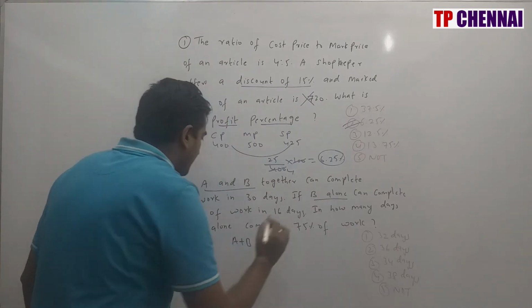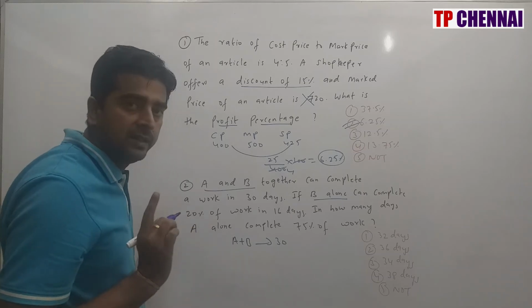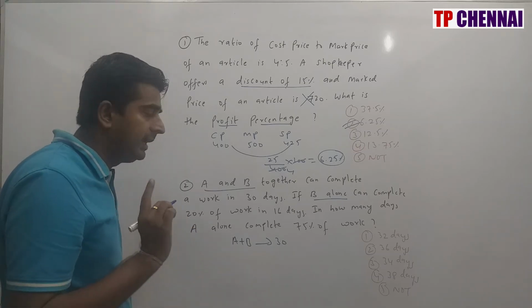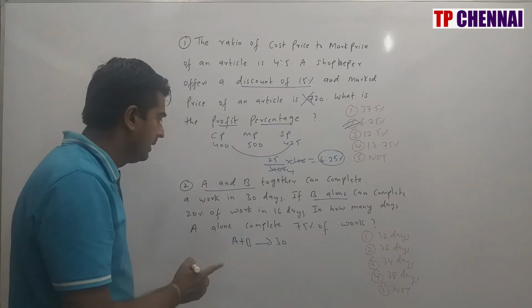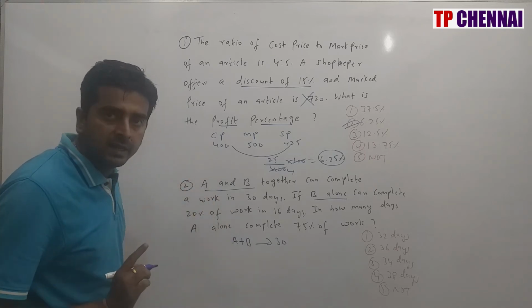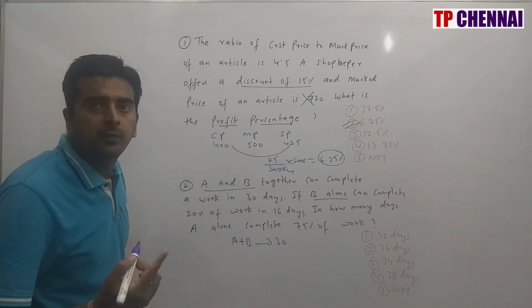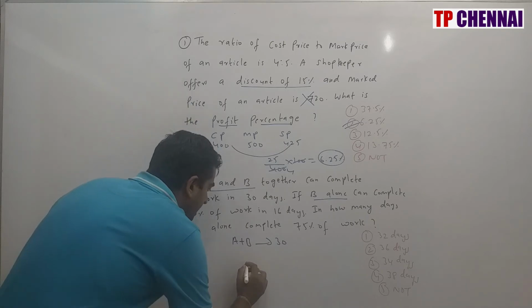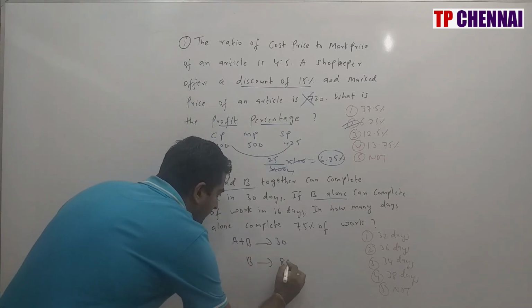If B alone can complete 20% of work in 16 days, not 100%, so we need to calculate 100% work of B. 20% of work in 16 days, so 100% is nothing but 5 times, which is 80 days. So B is nothing but 80 days.